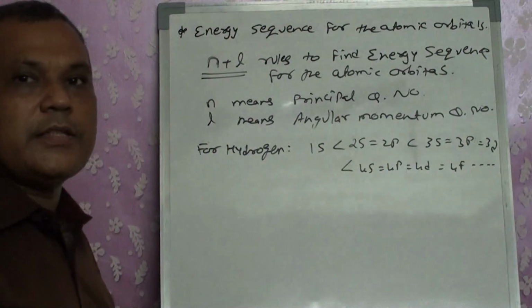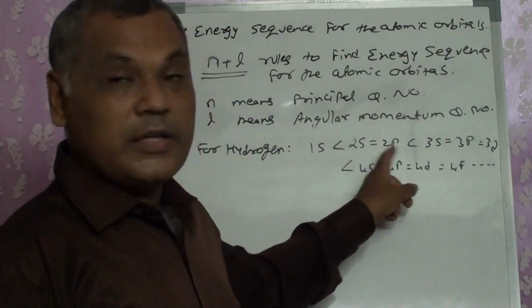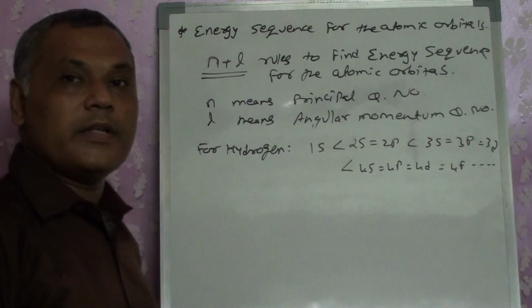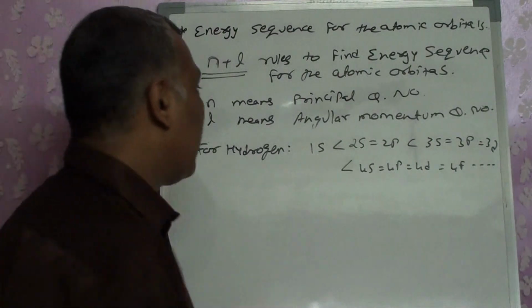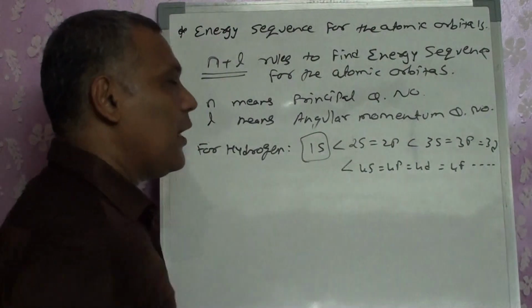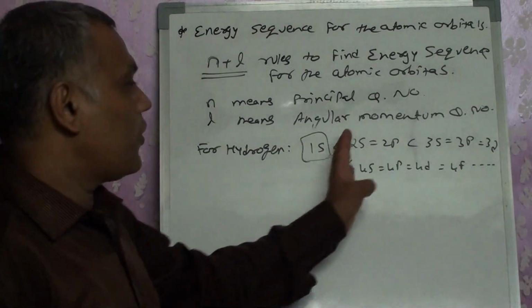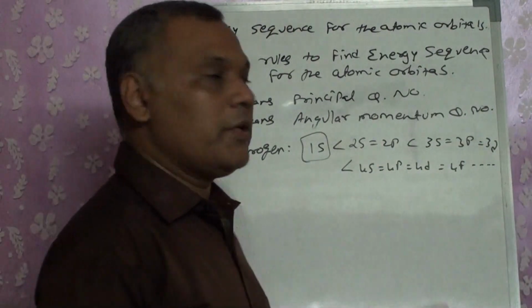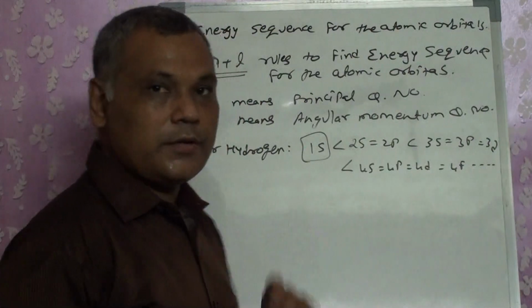Here we don't change the orbitals, and even in the internal orbitals we don't write the energy sequence. Simply 1s is there for hydrogen. Hydrogen will be completed with 1s. So the rest of them are going to be empty orbitals. So we put an equal sign.